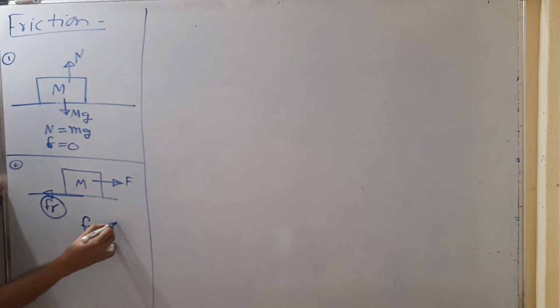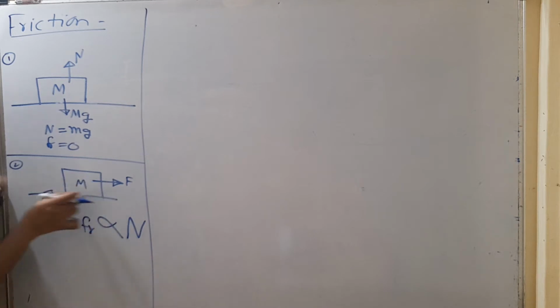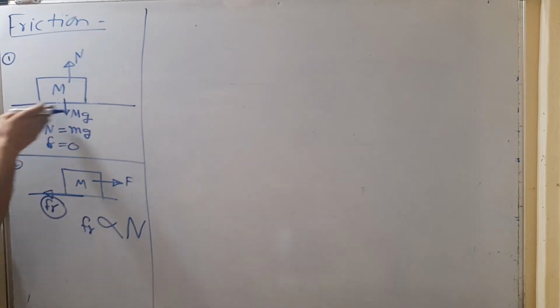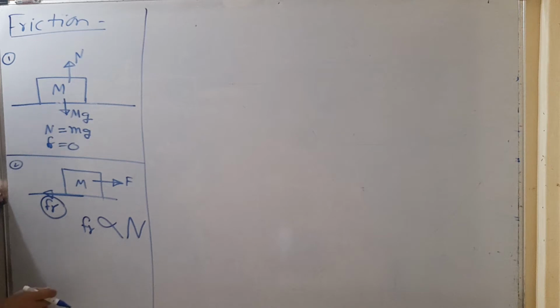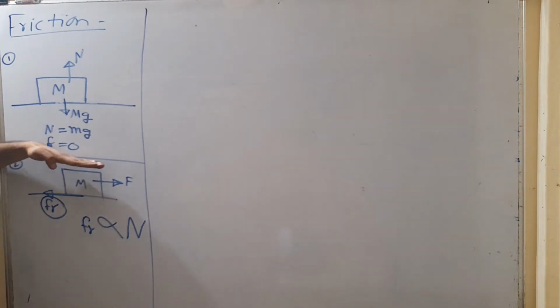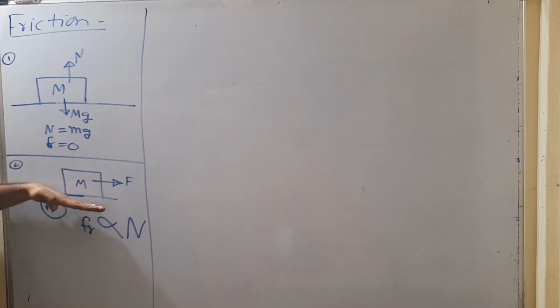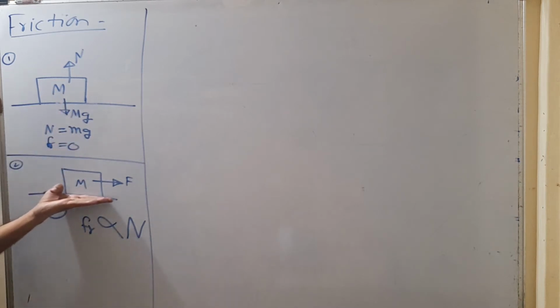So frictional force is directly proportional to the normal reaction force. When this block is over this surface, there is a normal interaction between these two. Its weight is acting vertically downward, and that is cancelled by the reaction force here. N is Mg in this case for a normal horizontal surface. So frictional force depends on the normal reaction force. ये ब्लॉक जितना ज़्यादा उस सरफेस को फोर्स करेगा उतना ज़्यादा it is going to get the reaction force. More reaction force is developed at the contact of the surface, more frictional force is developed. So frictional force is directly proportional to normal reaction force.